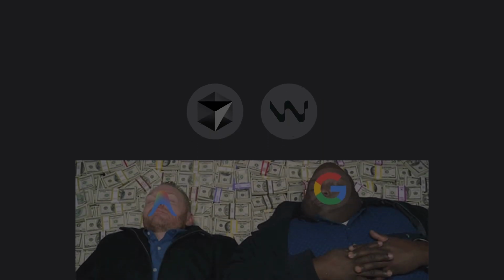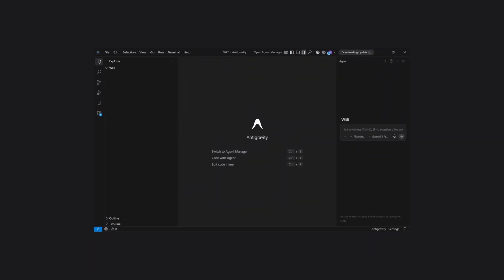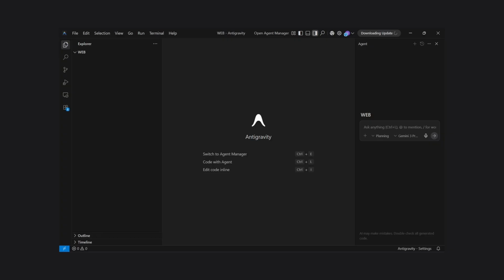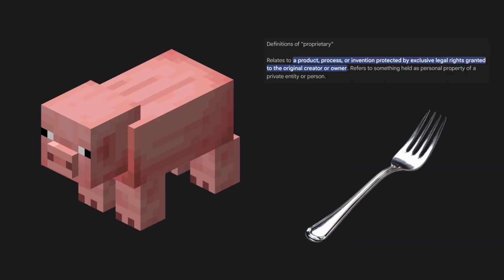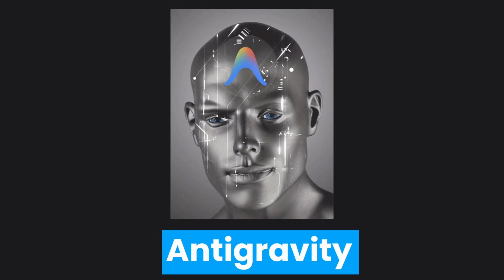You might have heard of Cursor or Windsurf, but Antigravity is Google's $2.4 billion bet on the death of the editor. On the surface, it looks like another VSCode fork, because, well, it literally is. The community is already calling it a pork, a proprietary fork, but what's happening under the hood is anything but standard. Traditional IDEs are built around the idea of a human typing into a file. Antigravity is built around the idea of a Gemini 3-powered agent doing the heavy lifting while you sip your $9 oat milk latte.